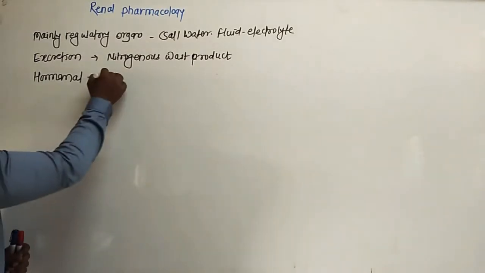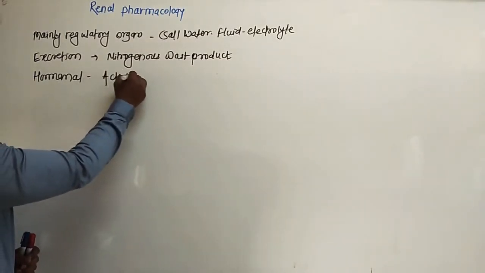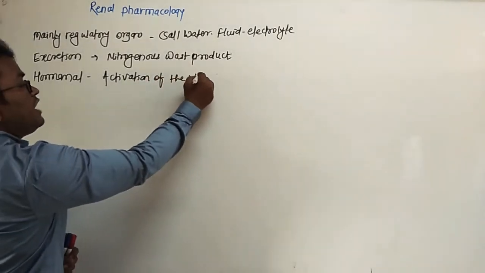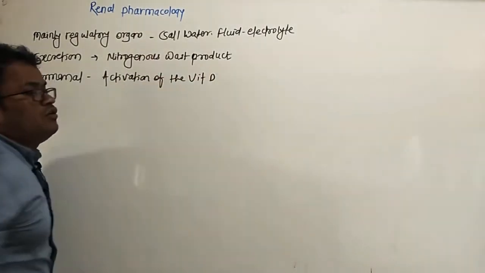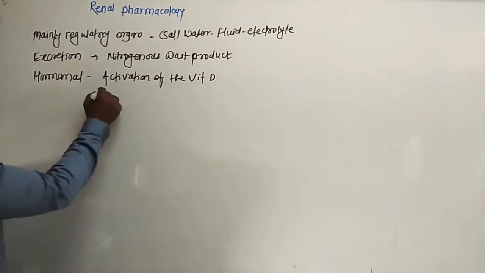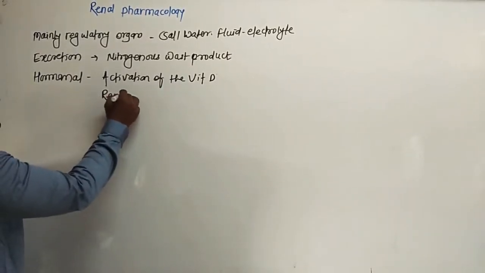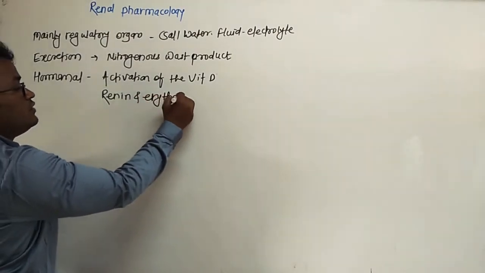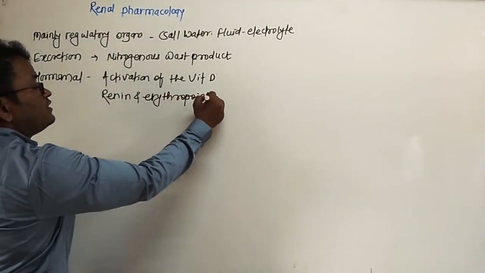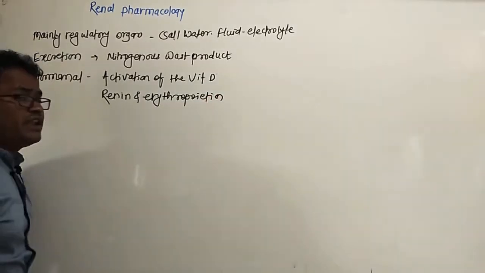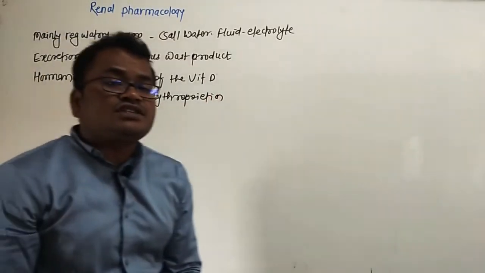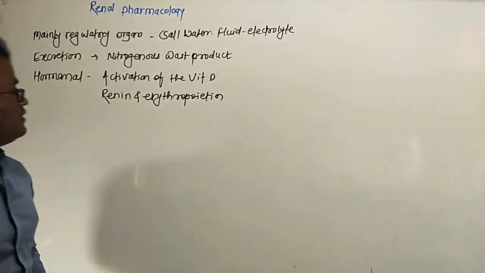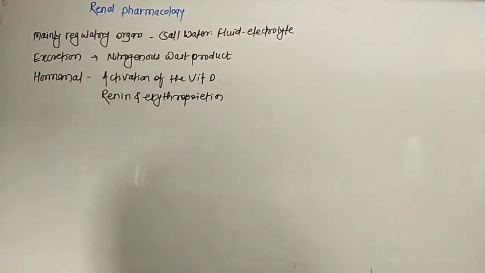First one is the activation of vitamin D. Next, secretion of renin and erythropoietin. These hormones are also secreted by the kidney, that is the juxtaglomerular apparatus. JG cells secrete renin and erythropoietin.